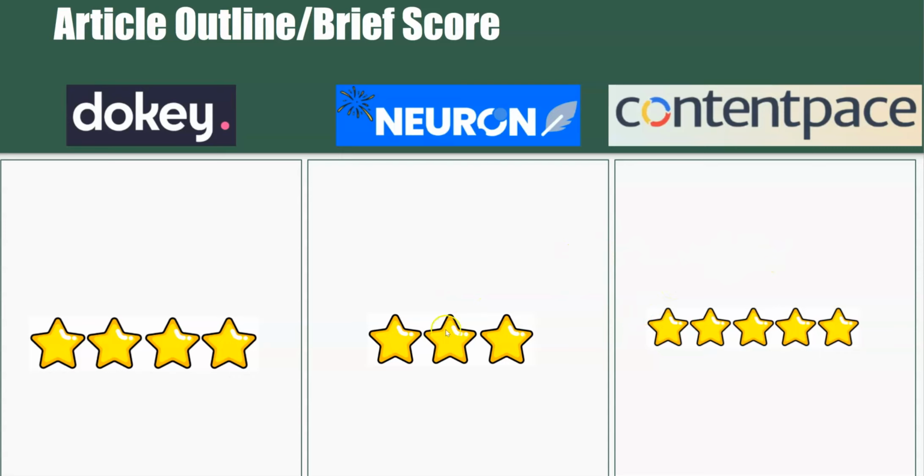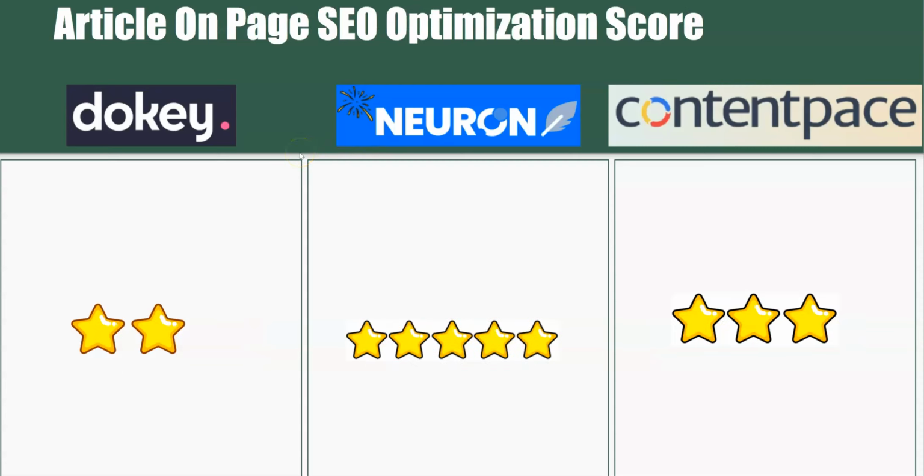I think Neuronwriter, this is one of its weakest things that it does, is create the article outlines for us. I don't think it's as in-depth as Dokey or Contentpace, and that's the reasoning behind the different scores. So we have a 5, a 4, and a 3 on this one. All right, so now we're going to go to the next one, which is the article Onpage SEO Optimization Score.